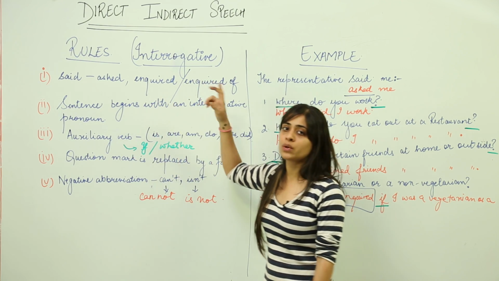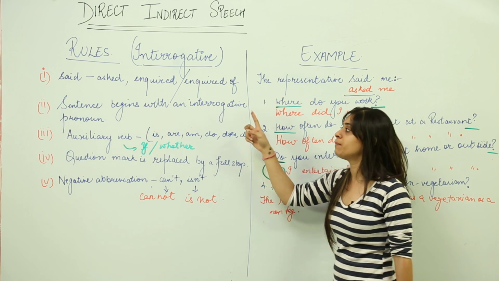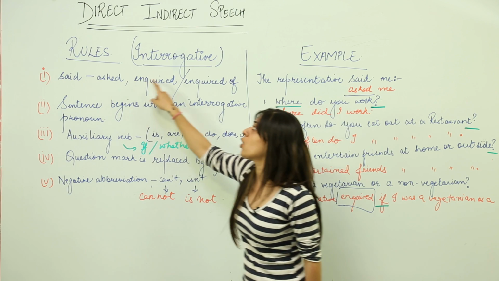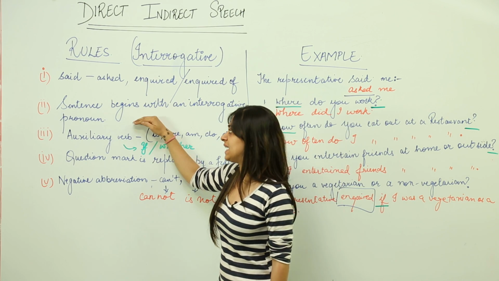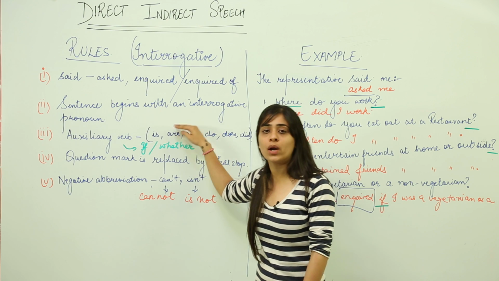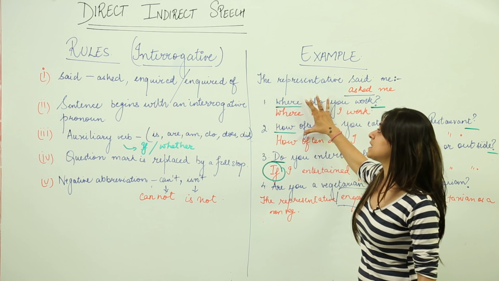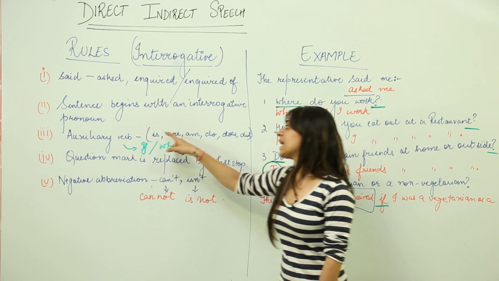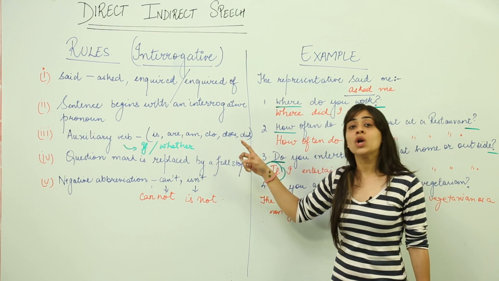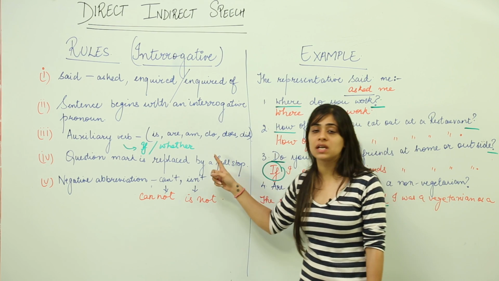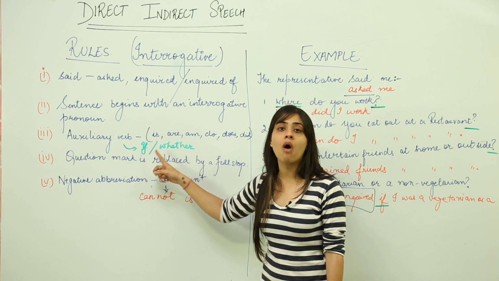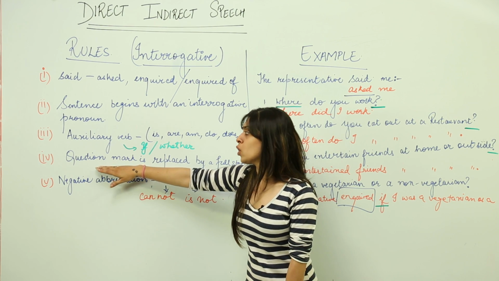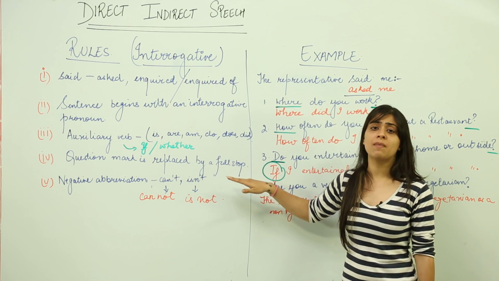For the first rule, for converting from direct to reported speech, we do not use the word said. We use either asked or inquired. In sentences which begin with an interrogative pronoun, they remain the same, like where remains where and how remains how. For auxiliary verbs like is, are, am, do, does, we do not begin the reported speech with these auxiliary verbs. Instead, we use if or whether.